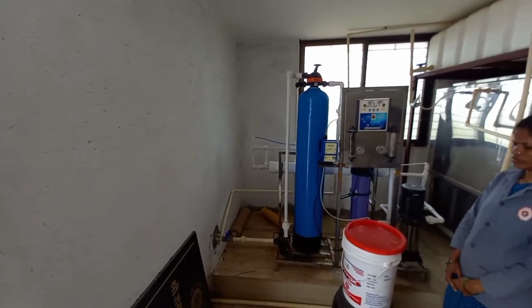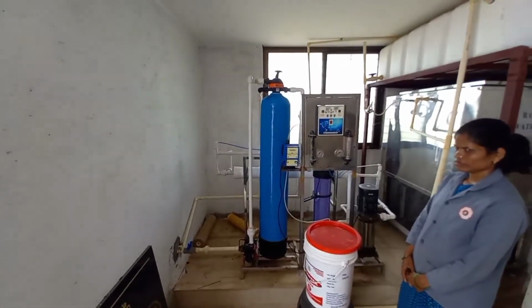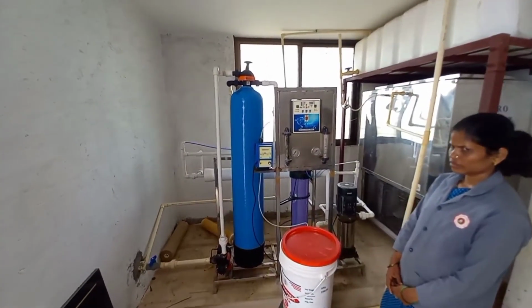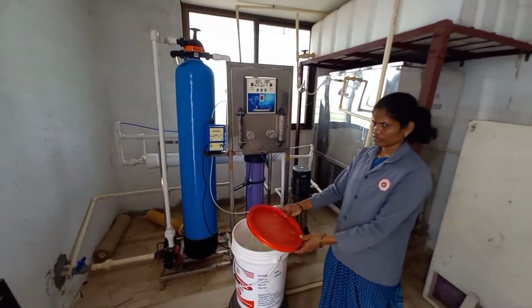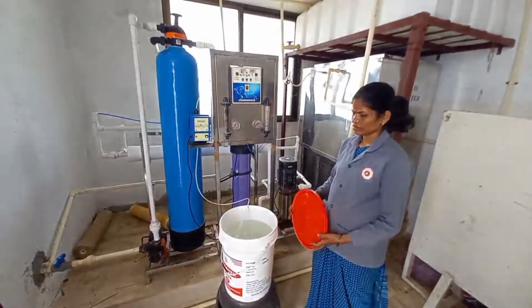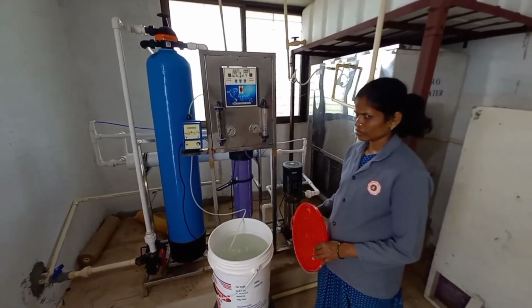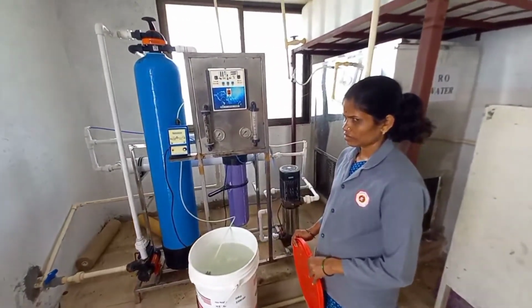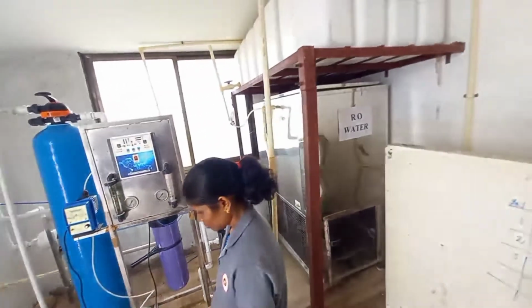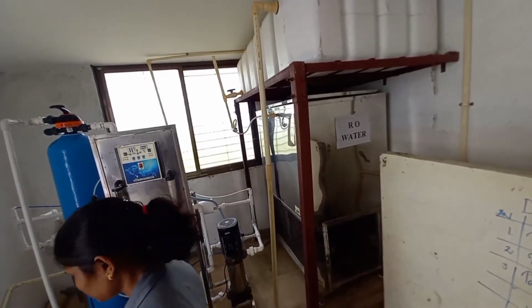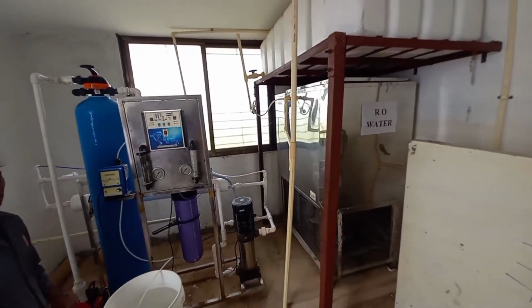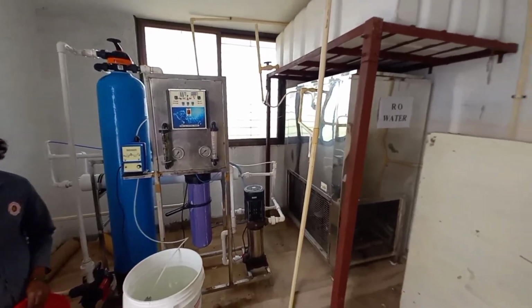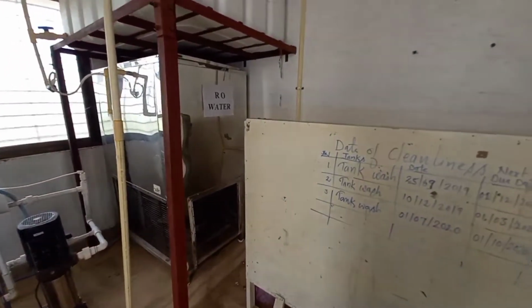Now this is our RO room, the reverse osmosis water plant. We maintain this plant to provide safe drinking water, and we have the RO water certificate. This means the water purification plant is maintained regularly, after every 3 months.